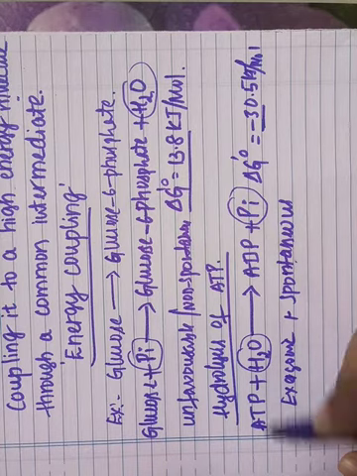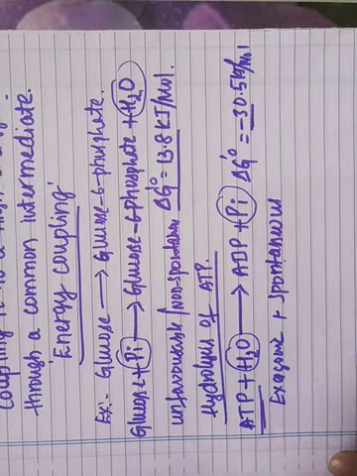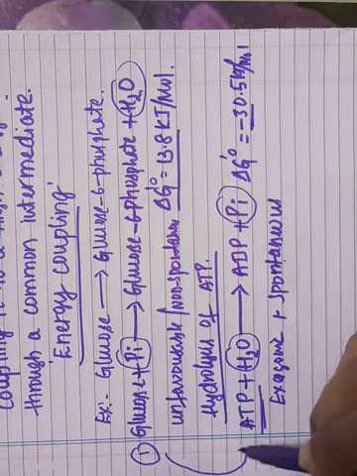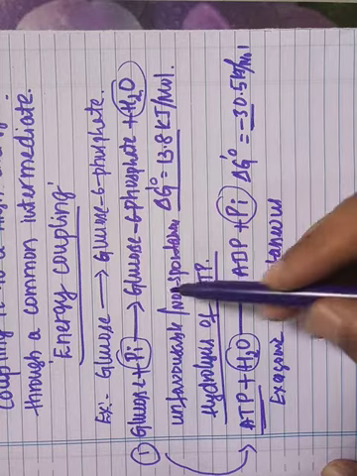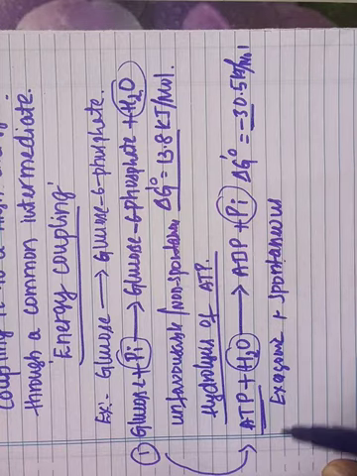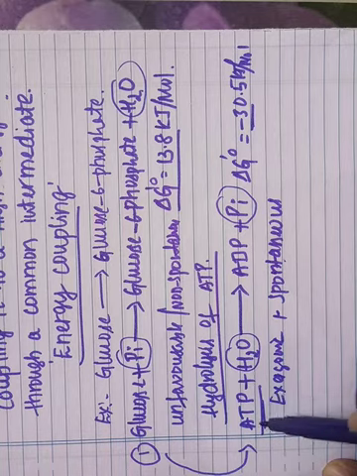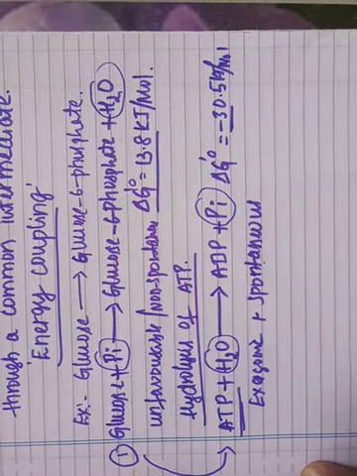So the non-spontaneous, thermodynamically unfavorable process is coupled with the thermodynamically favorable, spontaneous process containing a high energy molecule through the intermediates.